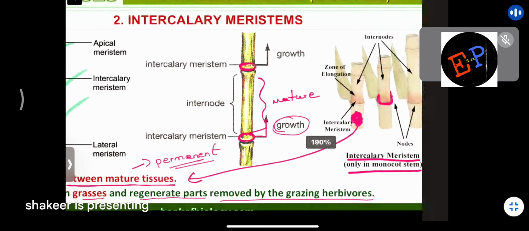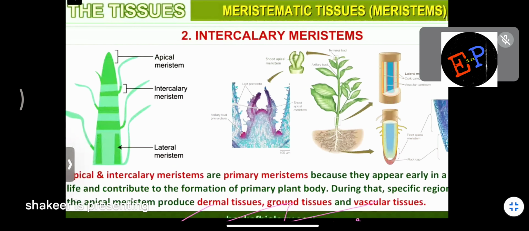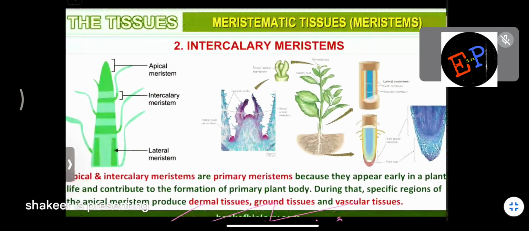So what is the position of intercalary meristems? They are present in between the permanent tissues. First you will find permanent tissues, then intercalary tissues. Then you will find permanent tissues, then you will find the intercalary tissues. So this is the arrangement of intercalary meristems. Understood now? Okay. Then some more definition he gave here about intercalary meristems.